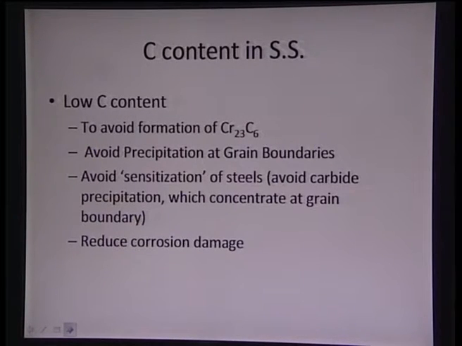Carbon has to be very low. Carbon is generally limited to around 0.03% in stainless steel, so we have carbon content much less than 0.038%. This happens because the basic corrosion protection element in stainless steel is chromium, and chromium has a very strong tendency to form carbide. It basically forms Cr23C6, which is a carbide state, and once this carbide is formed,